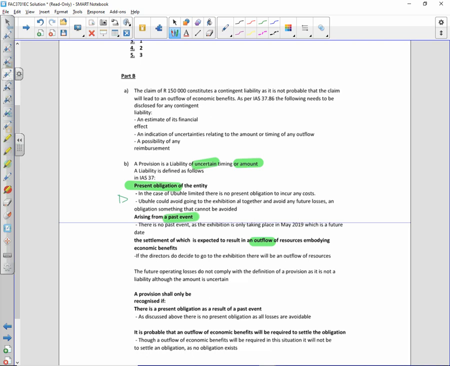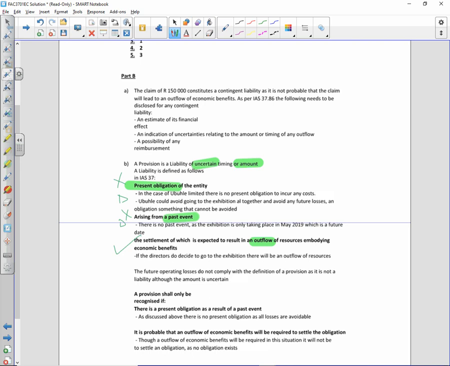Do we have a present obligation to incur future operating losses? No, we don't have to go to that exhibition. Okay, so that's your argument for present obligation. Okay, is there a past event? No, the past event will be the exhibition, which is in the future, so no past event. Then the settlement of which is expected to result in the outflow. That's true. If I do pay this, there will be an outflow of resources. Okay, so I've got a no, no, and a yes. That means I do not comply with the definition of a liability. So firstly, I cannot recognize a provision.